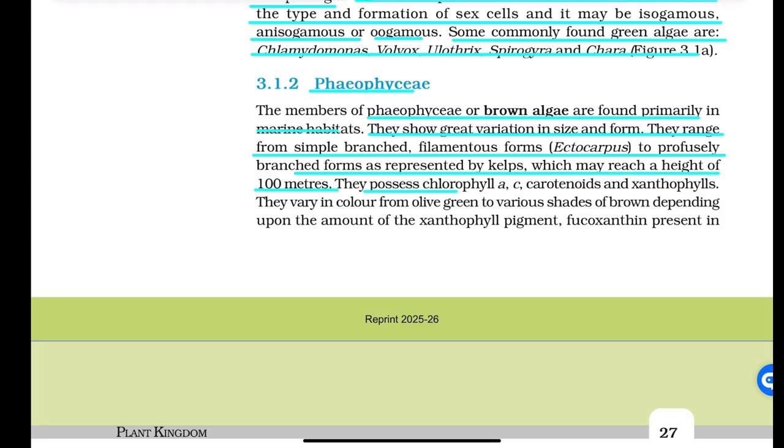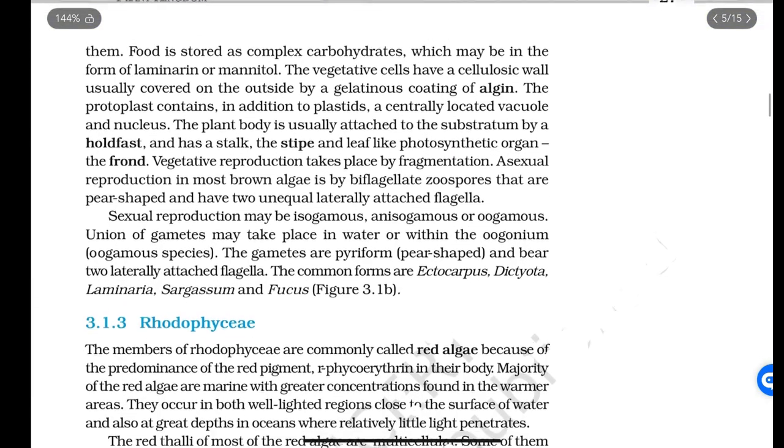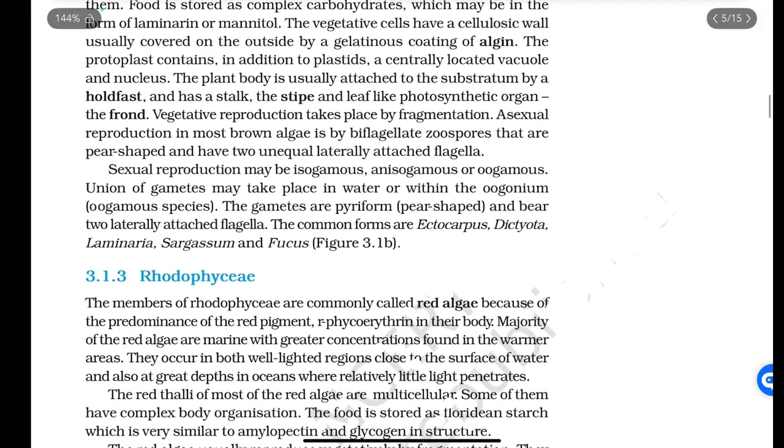They possess chlorophyll a and c, carotenoids and xanthophylls. They vary in color from olive green to various shades of brown depending upon the amount of the xanthophyll pigment, fucoxanthin, present in them. Food is stored as complex carbohydrates, which may be in the form of laminarin or mannitol. The vegetative cells have a cellulosic wall, usually covered on the outside by a gelatinous coating of algin.